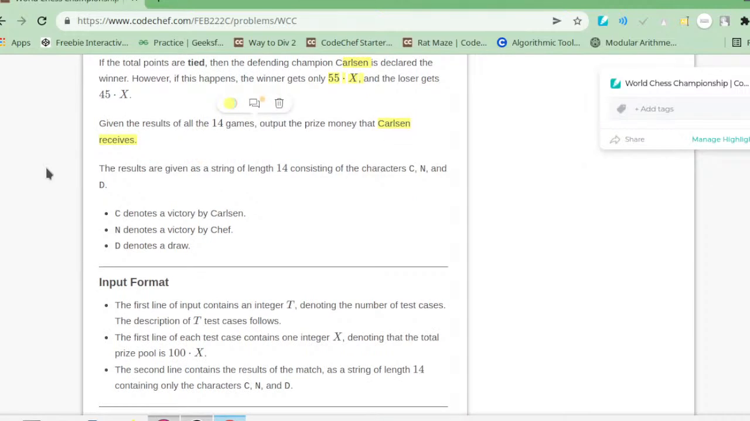The results are given as a string of length 14, consisting of the characters C, N and D. C denotes Carlsen, N denotes Chef, and D denotes a draw.